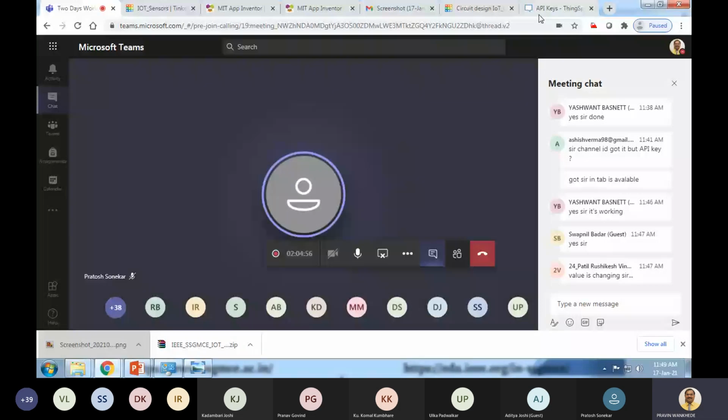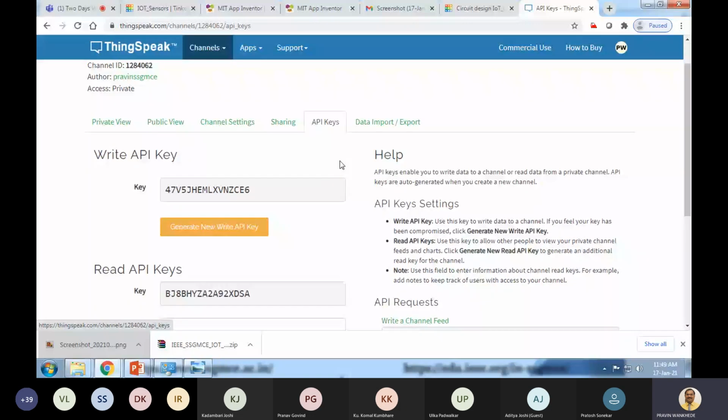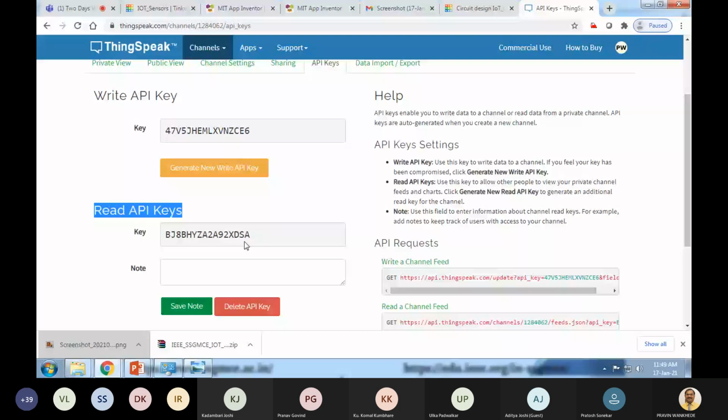You just go to your ThingSpeak and there is an API key tab available. In this API key, you have to select the read API key. This one. Okay, sir, got it.